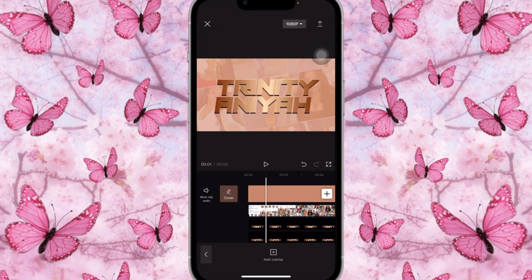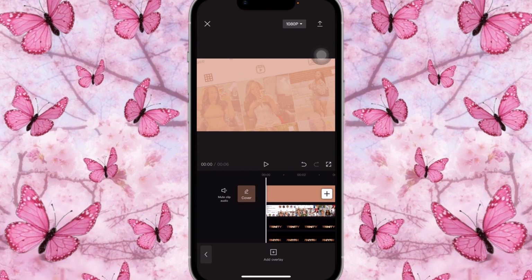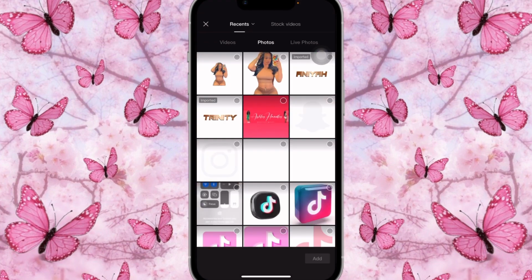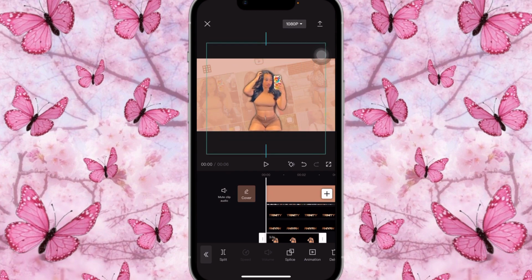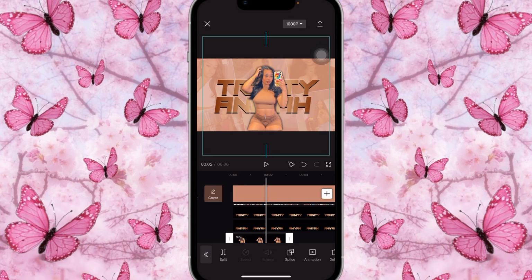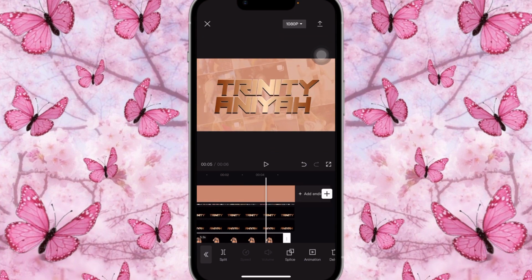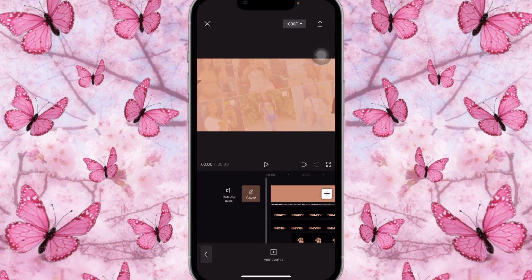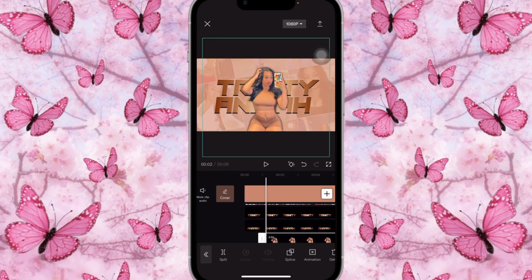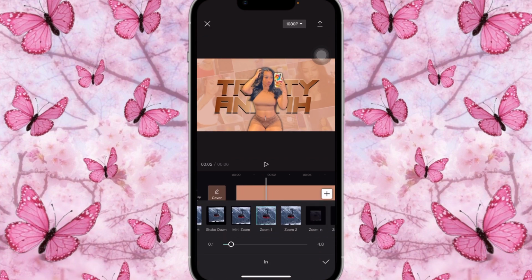Once it's saved, you're gonna come back here onto CapCut, add overlay, photo, and you're gonna add the photo that you just cropped out. Open it up, bring it down a bit like this. You're not gonna make it come in directly. I'm gonna open this up a bit more, all the way to the end, but I'm going to make it come in right after the text comes in, like right here. So it should be like this. Great. And her picture should be coming in afterwards. We're gonna make it zoom in. We're gonna use zoom 1 or zoom 2. No, we're gonna use zoom 1 and we're gonna put it at 1 second.